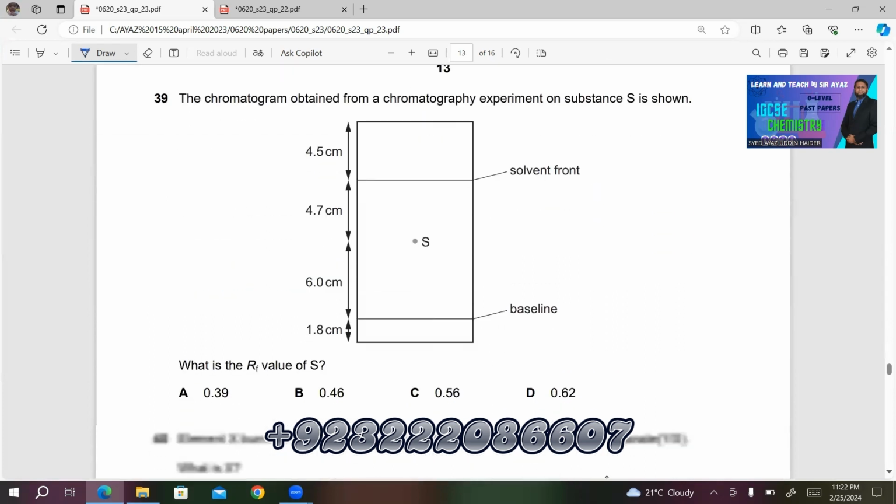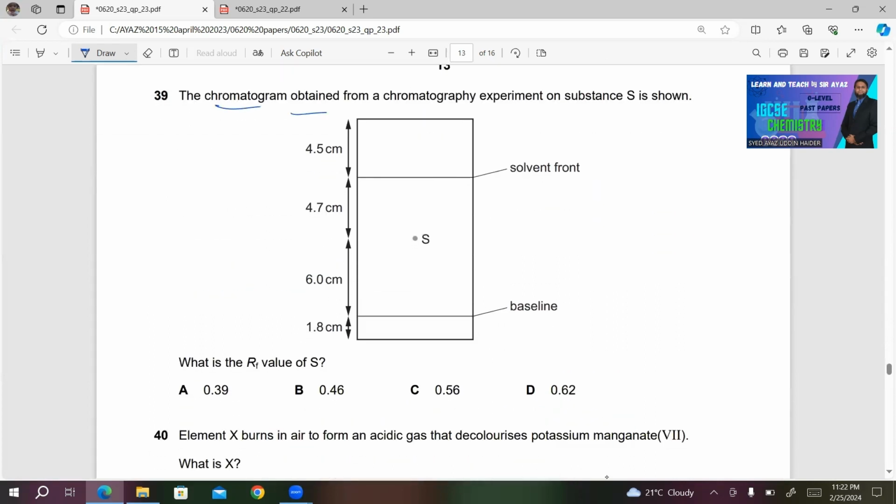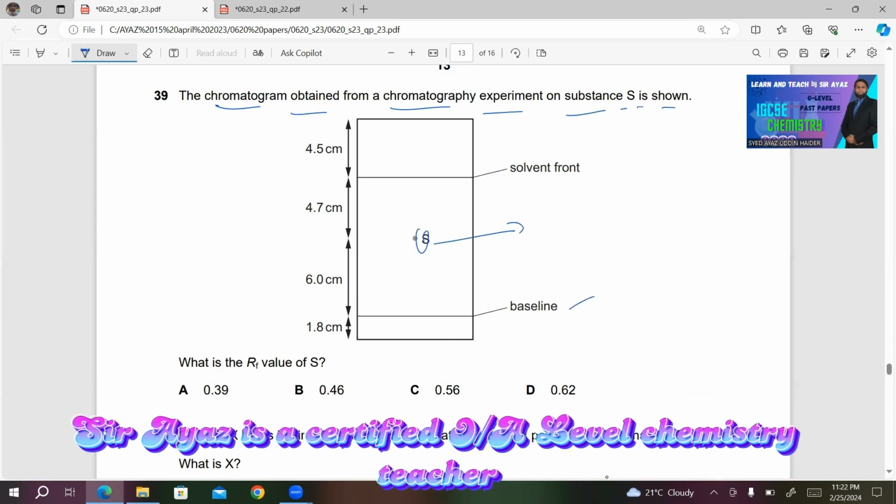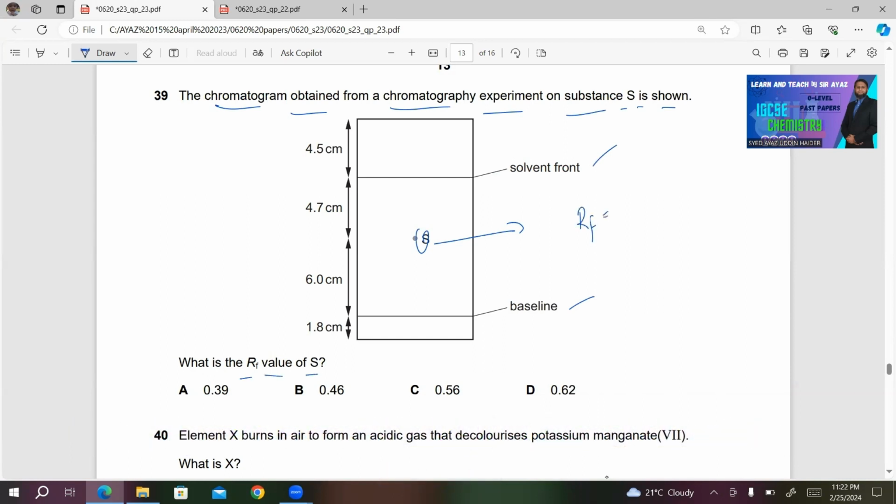Number 39, the chromatogram obtained from a chromatography experiment on substance S is shown. This is substance S. It's a baseline and this is the solvent front. What is the Rf value of S? Now, in order to get the Rf value, the distance traveled by S must be divided by the distance traveled by the solvent.